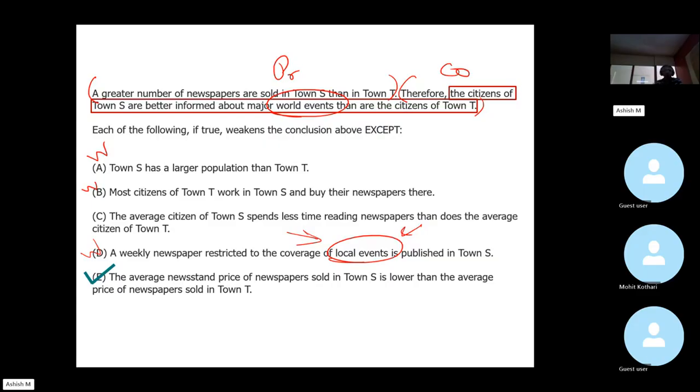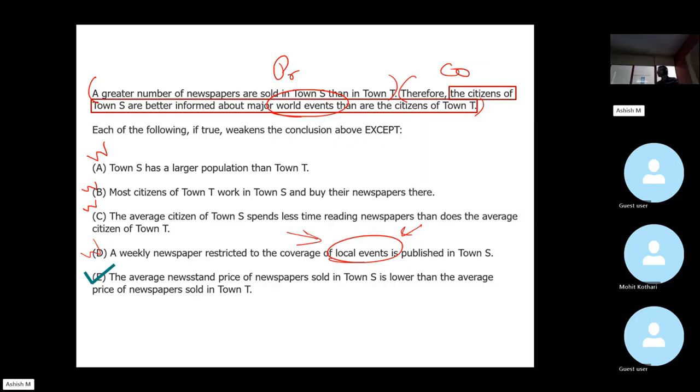All right. Why Edward now? So the C statement is going wrong because it is saying that town S spends less time reading newspapers, right? But it is possible that in less time they collect the information of the world. They spend less time, but in that less time they can read the information of the world. They must be fast readers or something like that.